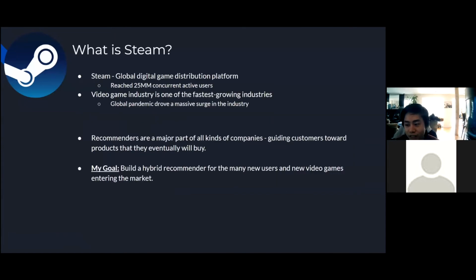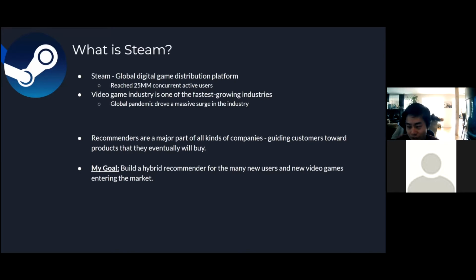So for Steam, what is Steam? For those of you who don't know, it's a digital game distribution platform on the computer, and it recently hit an all-time high record number of concurrent users on the platform. In addition to that, the video game industry is currently surging. A lot of the surge was driven by the global pandemic. However, even before that, there was lots of evidence showing that games were really growing as a form of entertainment.